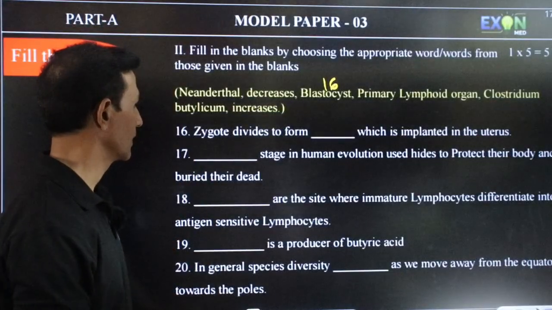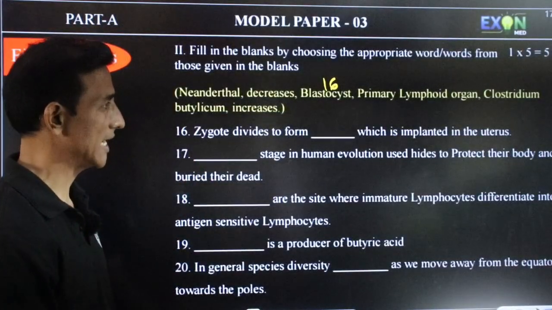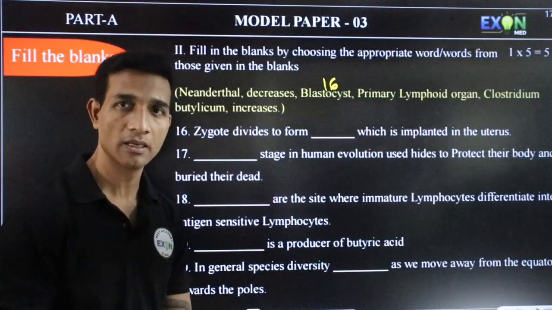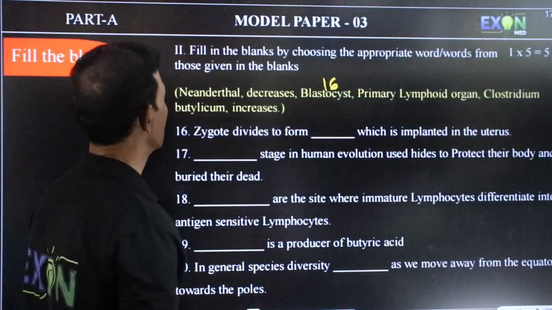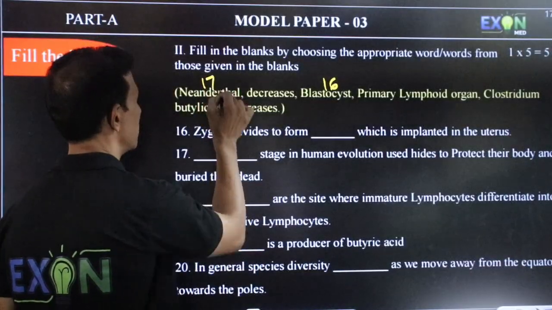Second, 17th one. Dash stage in human evolution used hides to protect their body and buried their dead. This is also already question asked in the model paper 1. So here it is Neanderthal man.